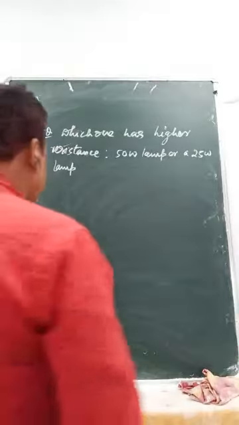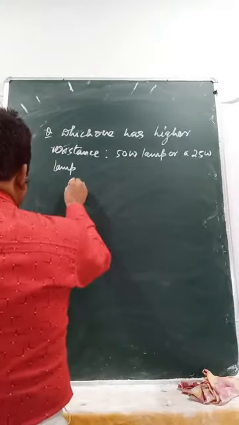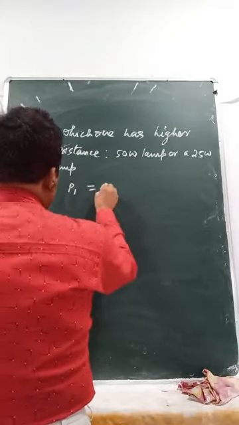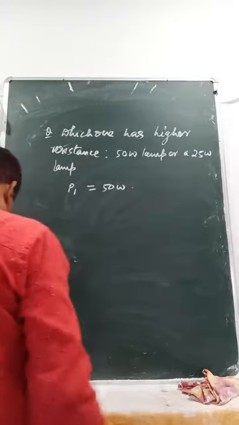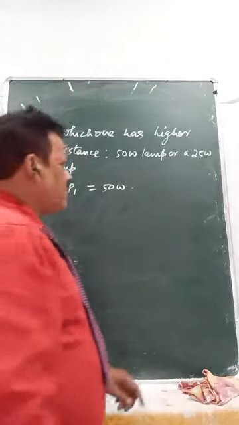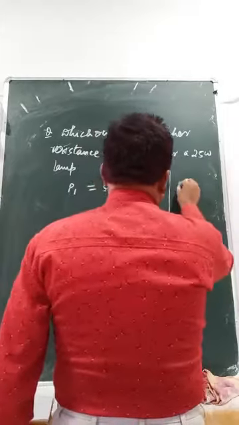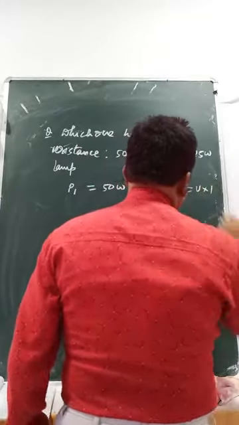So how to find? In the first case, P1 is 50 watt. Given the power, the formula you remember: power is equal to V into I.